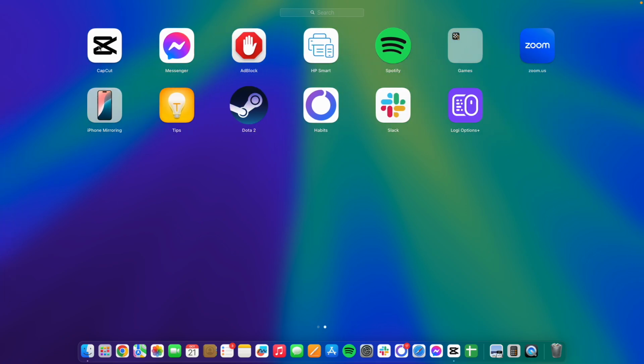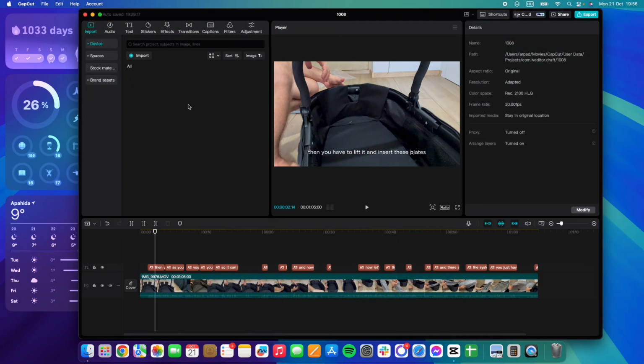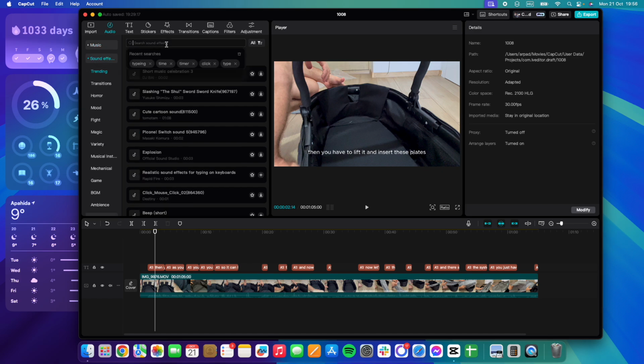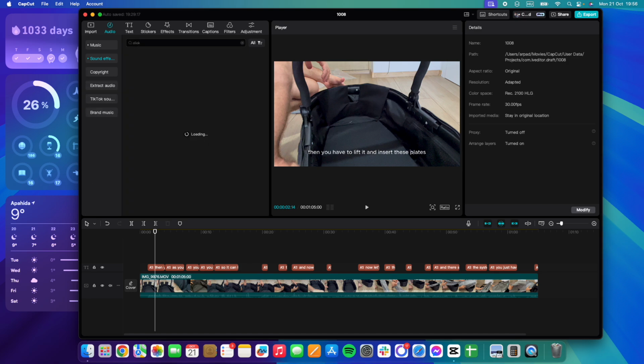Today I'm going to show you how to add click sound effect to your videos using CapCut. So it's pretty easy. You just have to go to your project, then go to the top left corner of the screen where it says import and audio. Click on audio, and right below music you will see the sound effects option. And here you can search for any sound effects.